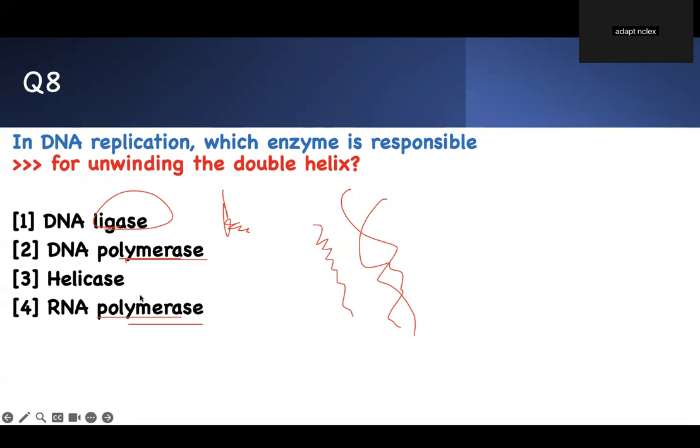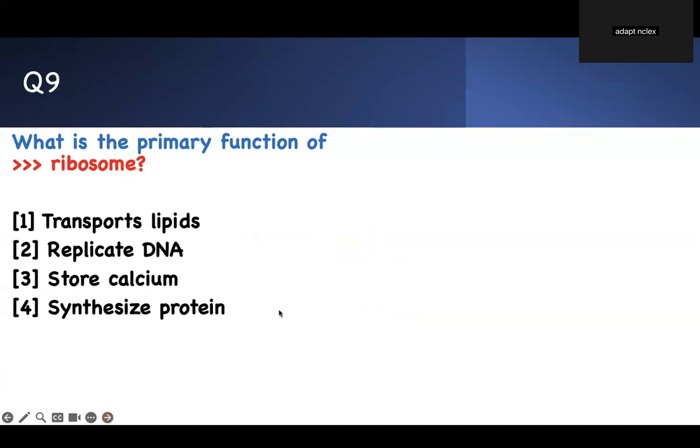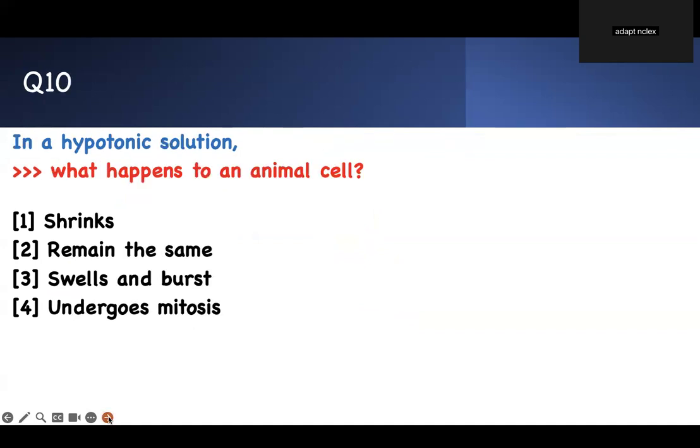Polymerase will replicate things. Helicase is going to unwind it. Therefore, helicase is the best answer. I'm showing you a strategy to answer questions. What is the primary function of ribosome? It makes protein. It doesn't transport lipid, it doesn't replicate DNA, it doesn't store calcium, it synthesizes protein.